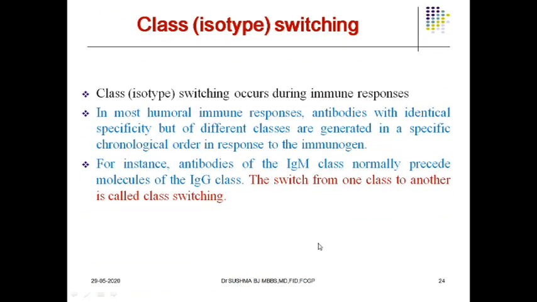Now, class switching definitely occurs during the immune process. In most humoral immune responses, antibodies with identical specificity but of different classes are generated in a specific chronological order in response to immunity. Whenever there is an antigen exposure to the human being, certain types of antibodies are generated, like IgM, IgG, IgD, IgE. For instance, antibodies of the IgM class normally precede the antibodies of the IgG class. This switching of one class of immunoglobulins to another class, we call class switching. That's all.